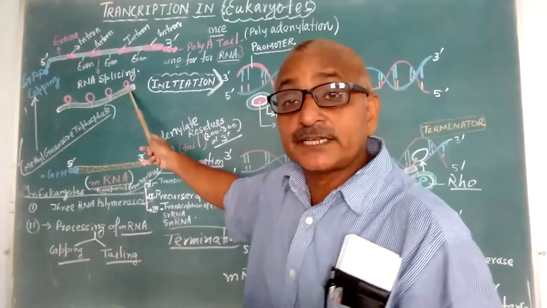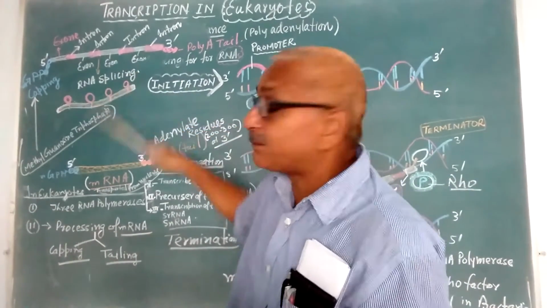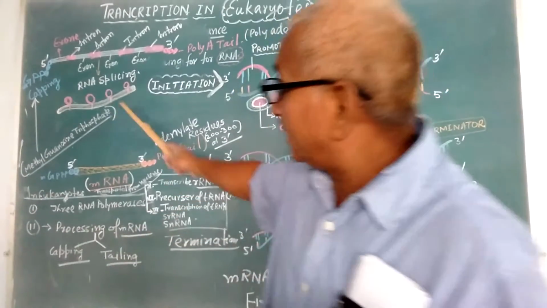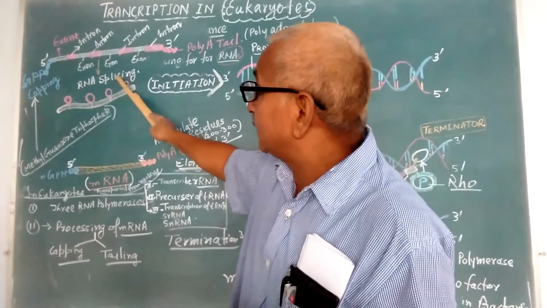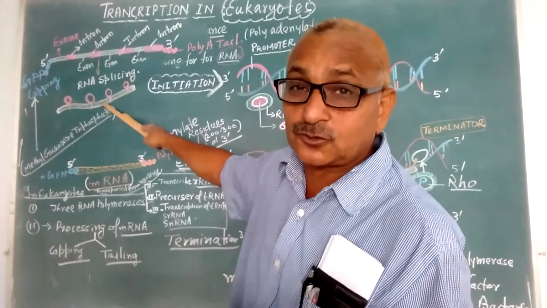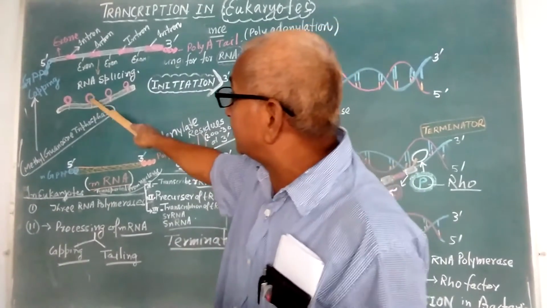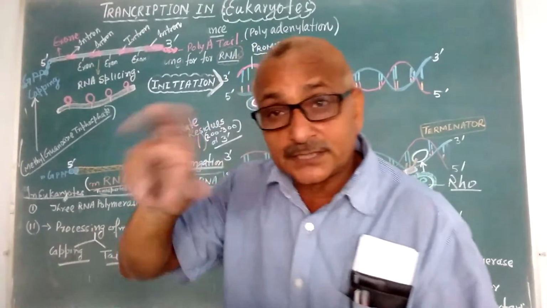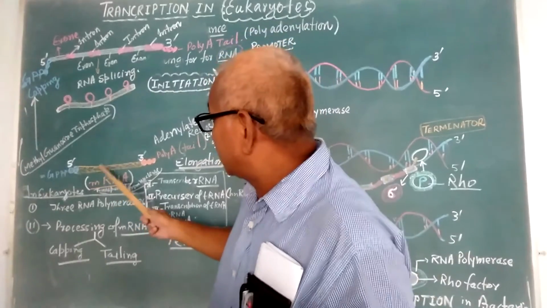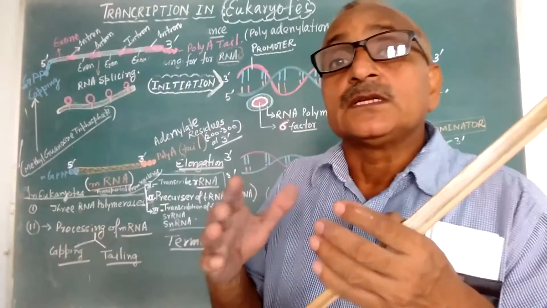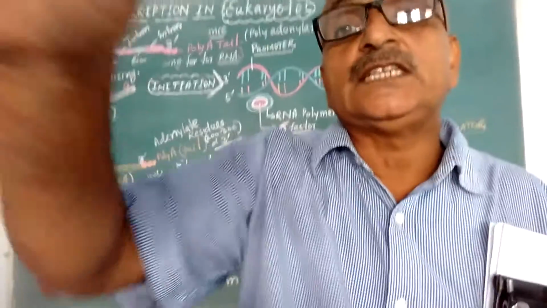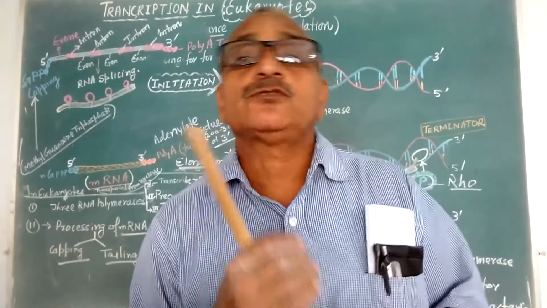So those are removed. In RNA splicing, how are they removed? A new process takes place. Here you can see the diagram of splicing of messenger RNA, also called processing of messenger RNA. Here the red color introns are removed, and the exons which remain are joined together.